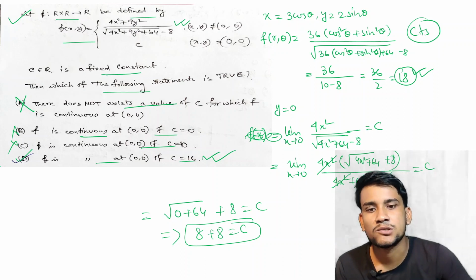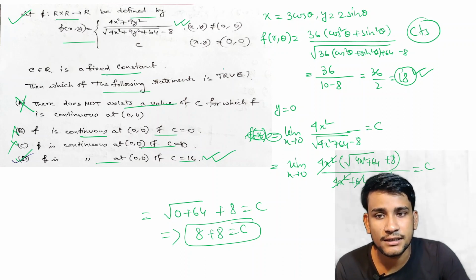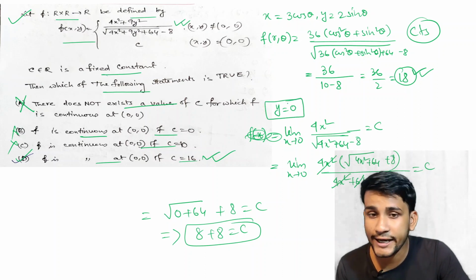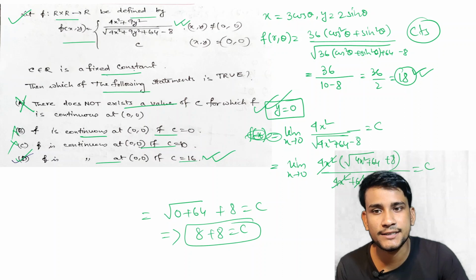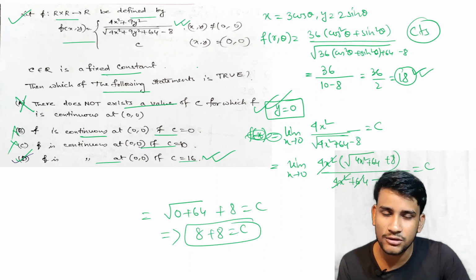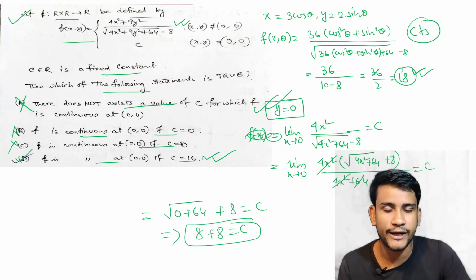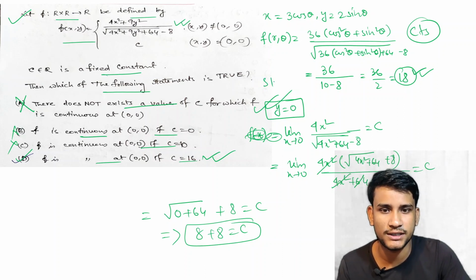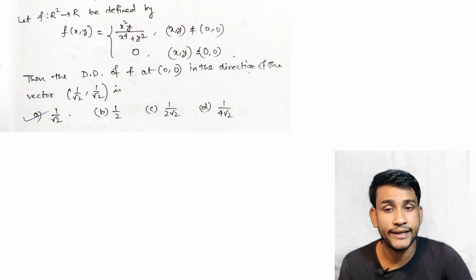Okay, so since this exists, for choosing any path the limit obviously exists and is equal to the functional value. So we worked that out. This is the easiest process to solve the question, or this is the shortcut trick you can take. Okay, next question.